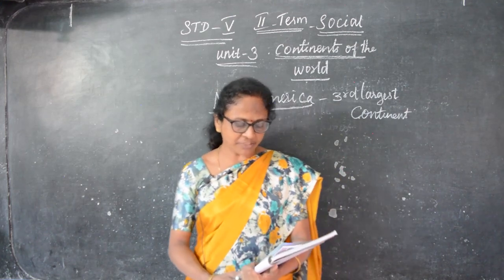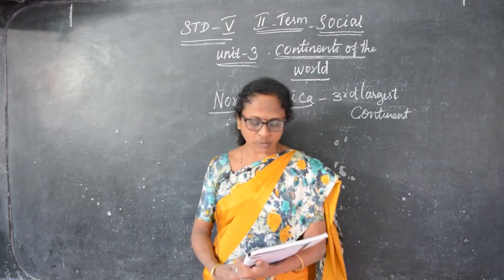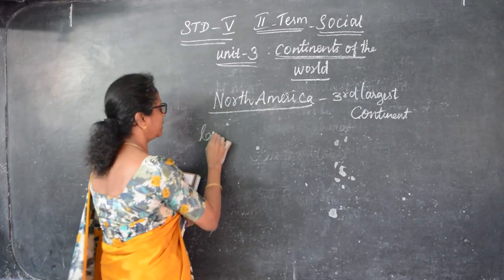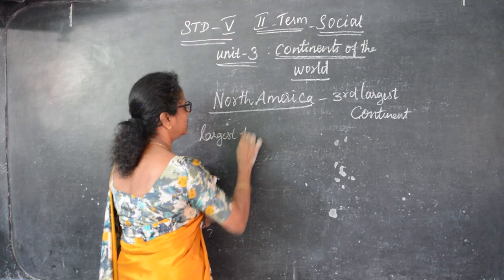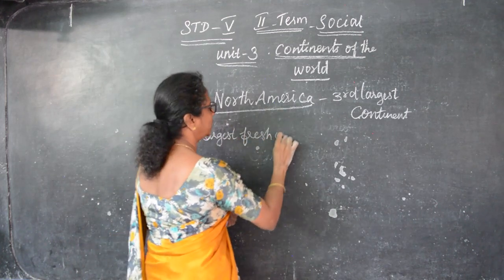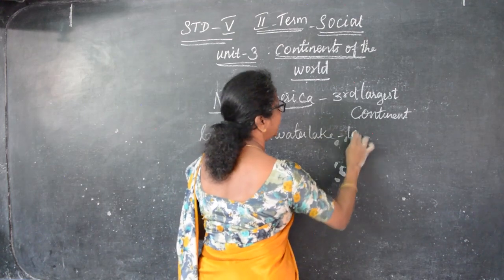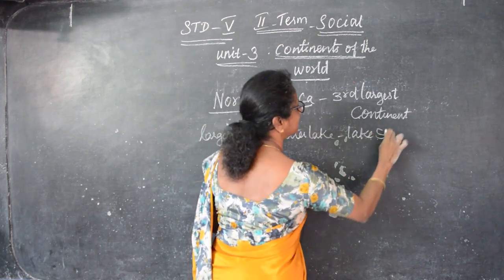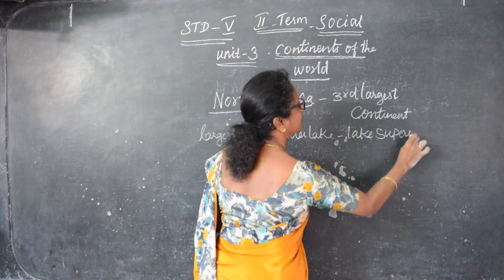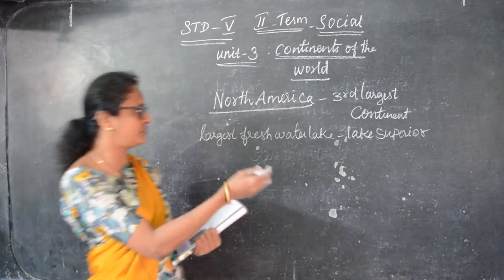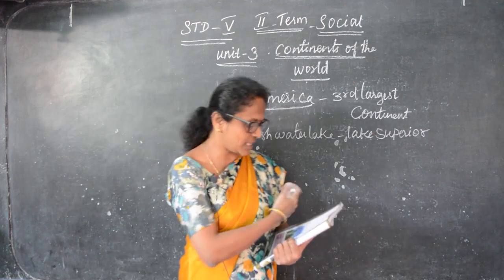The largest freshwater lake, Lake Superior, is located in this continent. The largest freshwater lake is Lake Superior. This is in North America.